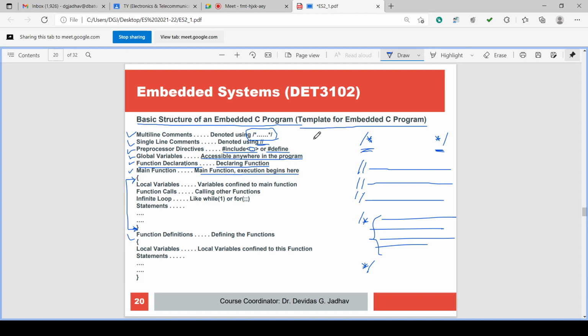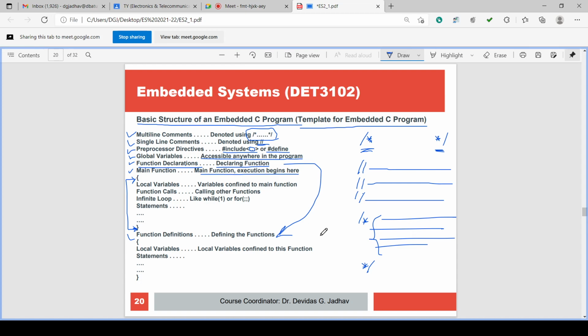Accordingly, what the declaration is, that function will have its definition here. Definition means what that function will do is mentioned here. The code of the function is written here. The function is declared above the main function, but the function code is written after the main function routine.